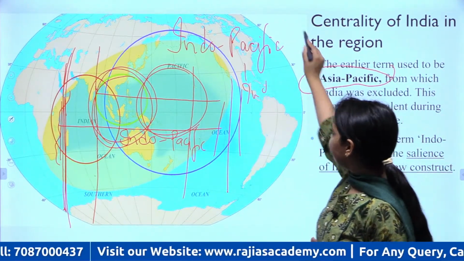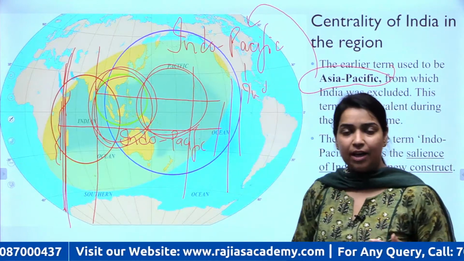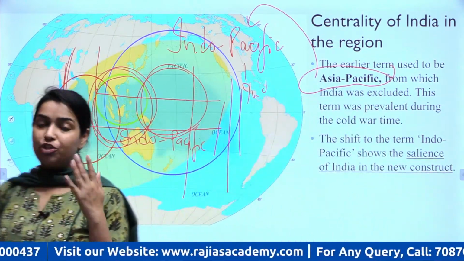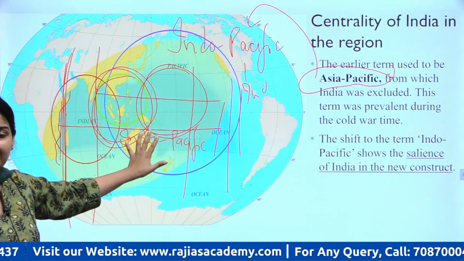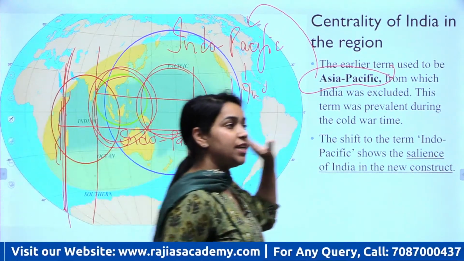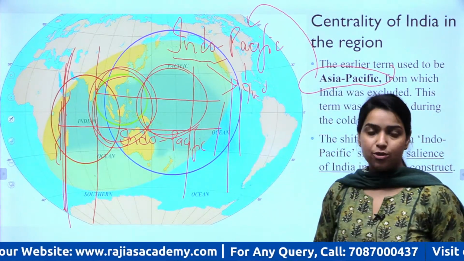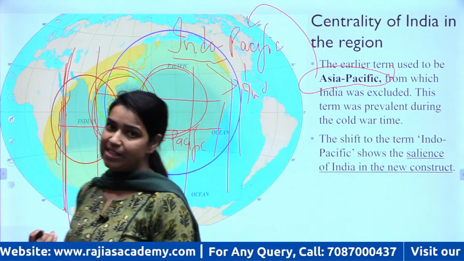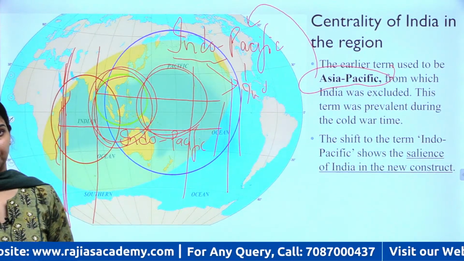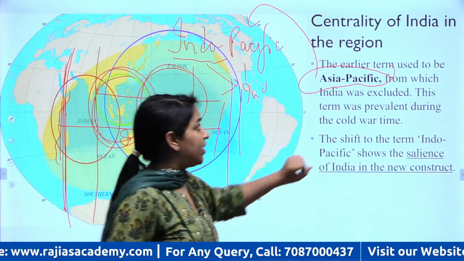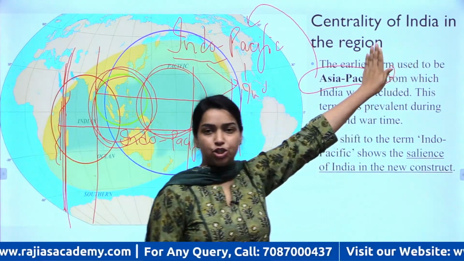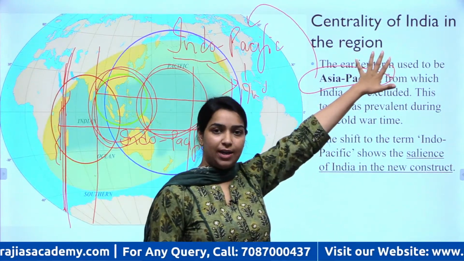So Asia Pacific से ये Indo-Pacific बना, one because of the Indian Ocean here, right? And second, now this word Indo is getting related to the significance or the role that India plays in this Indo-Pacific region, right? So there is increasing recognition of the central role of India in this region.